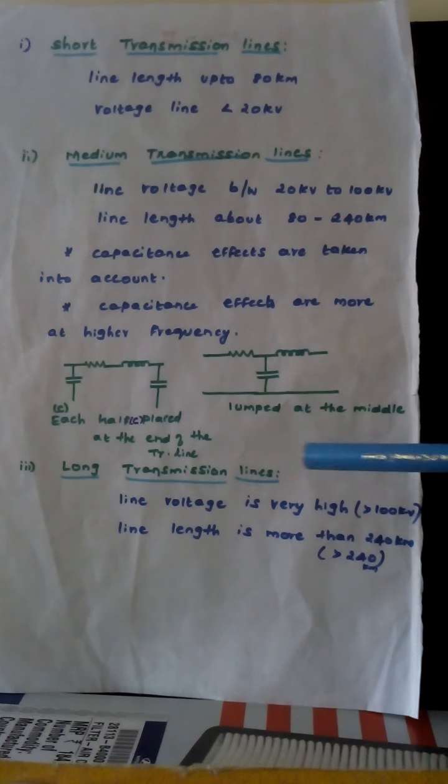The next one is the long transmission line. For the long transmission line, the line length is more than 240 km and the line voltage is very high, greater than 100 kV.